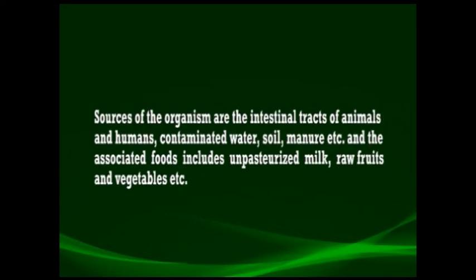At present, 7 serotypes are associated with Listeria monocytogenes, but only serotype 4b has been found to be associated with foodborne illness outbreaks. The sources of the organism are the intestinal tracts of animals and humans, then contaminated water, soil, manure, etc. And the associated foods include unpasteurized milk, raw fruits and vegetables, etc.